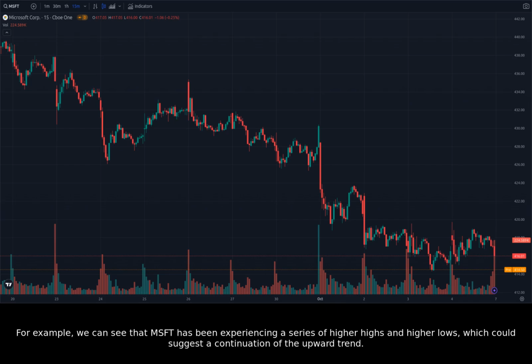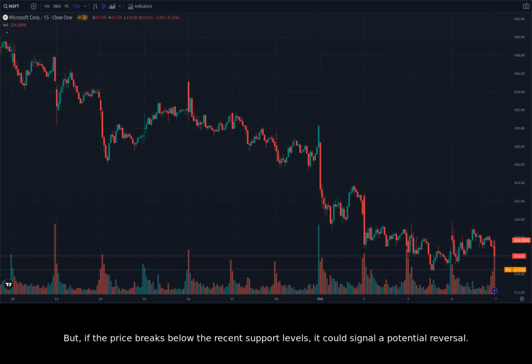For example, we can see that Microsoft has been experiencing a series of higher highs and higher lows, which could suggest a continuation of the upward trend. But if the price breaks below the recent support levels, it could signal a potential reversal. Let's recap the important price levels and consider their likelihood.